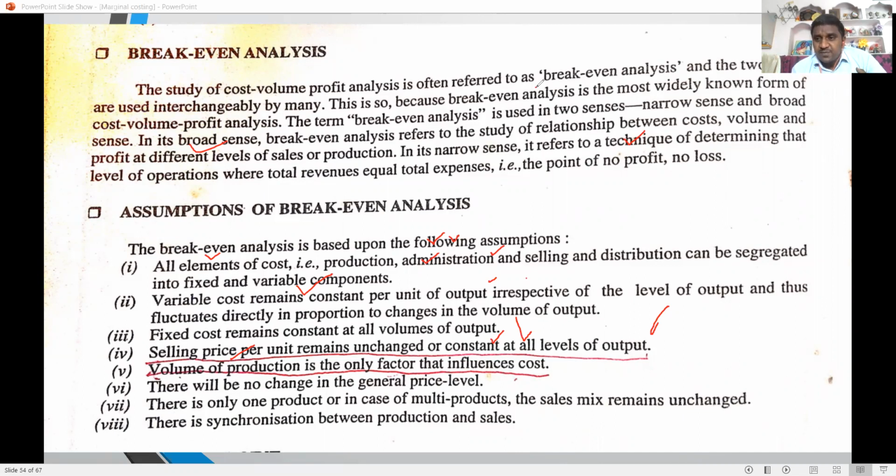Assumptions of BEP analysis. All elements of cost, production, administration, selling, distribution, overheads, are segregated into fixed cost and variable cost only. Variable cost remains constant per unit of output, but the total variable cost changes directly with the production level. Fixed cost remains constant at all levels of output, but fixed cost per unit is always variable. Selling price remains constant at all levels of output. That is one of the assumptions. Volume of production is the only factor influencing the cost.